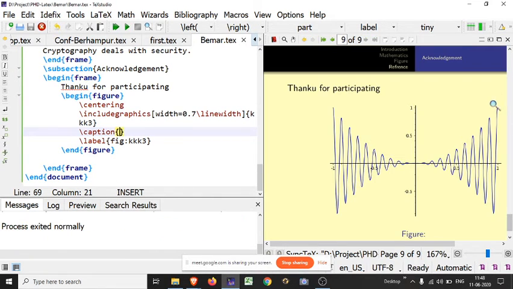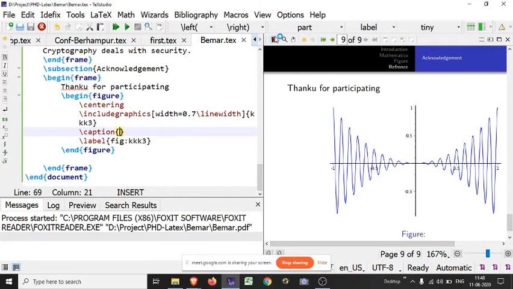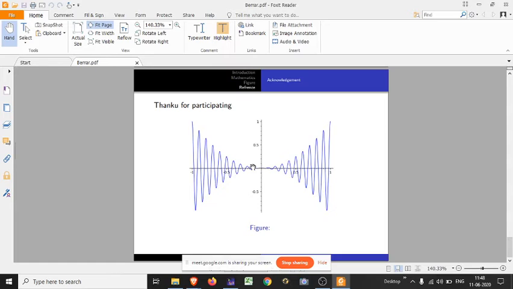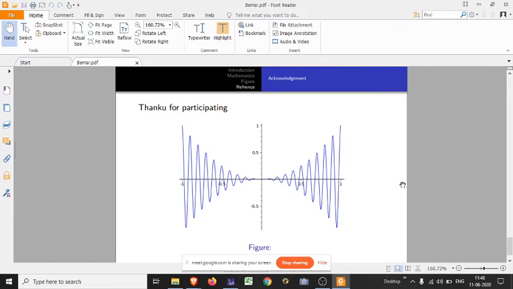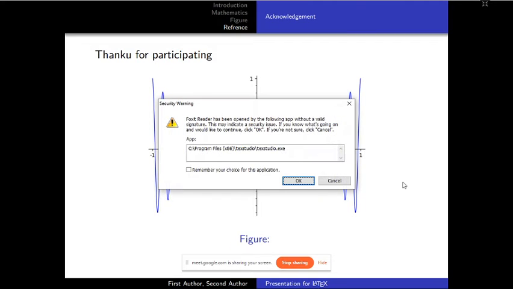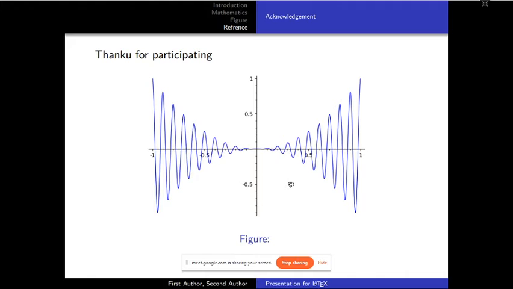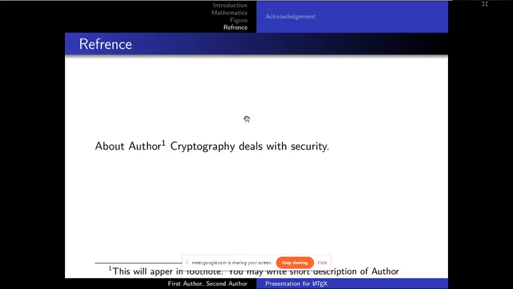Wait and watch. Look here, I think page number 9. Okay, look here, this figure has appeared here. I think this figure is clearly visible. So in this manner you may insert a figure in your presentation also. You may also use multiple figures if you want to show.